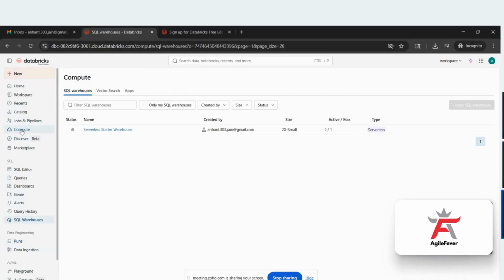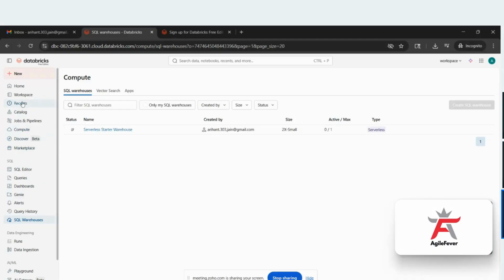So when you see the compute, as of now, the create SQL workspace option is disabled. The reason is simple: in the free version, you cannot create your own SQL warehouse. You can work only on the serverless starter warehouse. So this is the limitation we have in the free version.